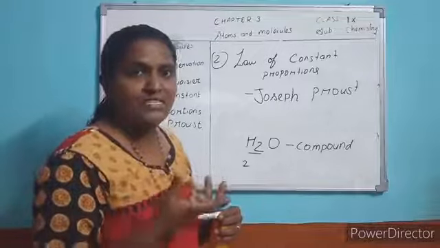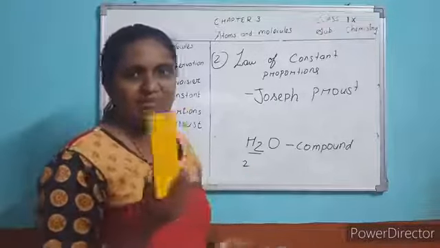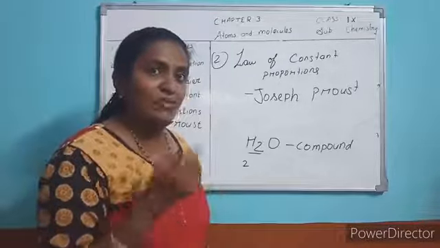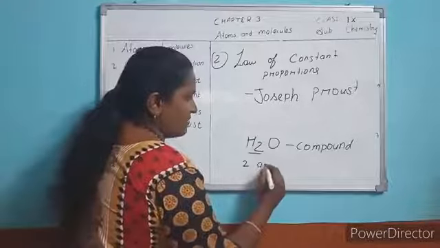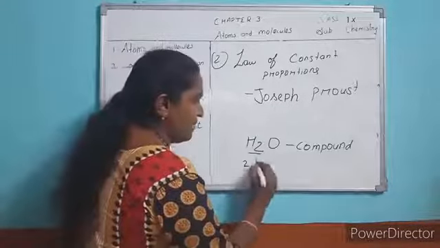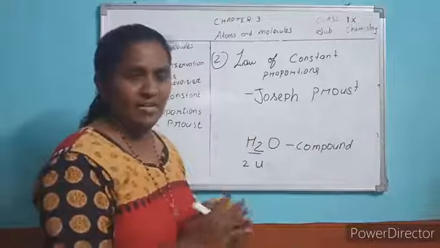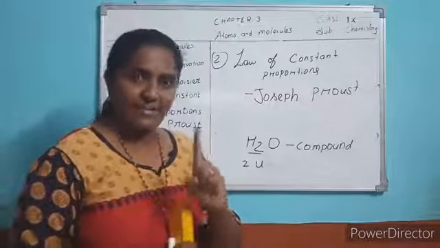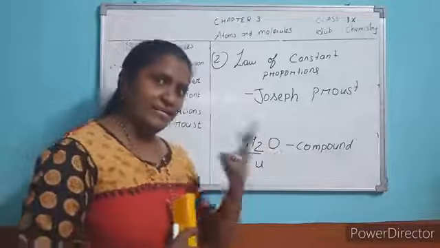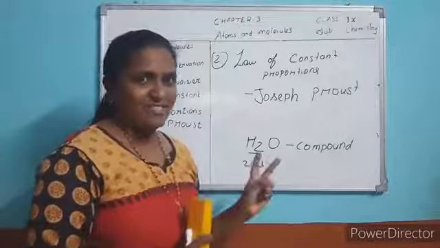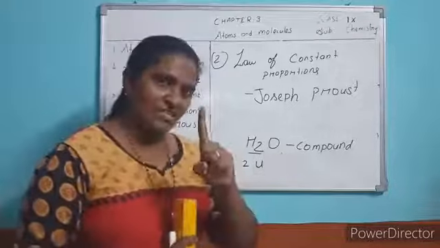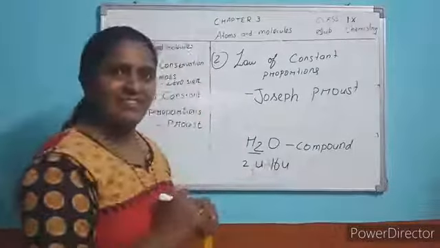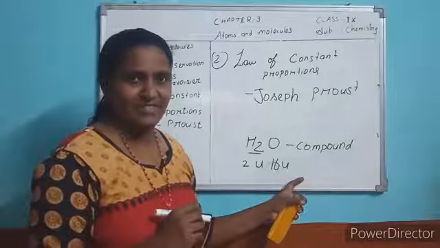1 AMU. We usually measure the mass of an object in kg or gram. But we cannot measure an atom's mass in gram, so what unit do we use? AMU, atomic mass unit or unified mass. Don't write meter or kilogram. One hydrogen mass is 1 U, 1 atomic mass unit. And 2 hydrogen atoms are here, so the mass of hydrogen is 2. And only 1 oxygen, its mass is 16 U. What is U? Unit of atom.